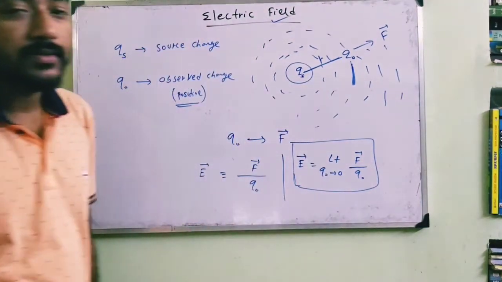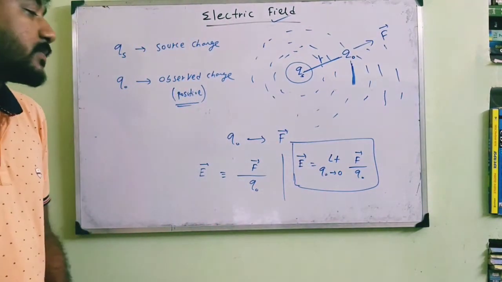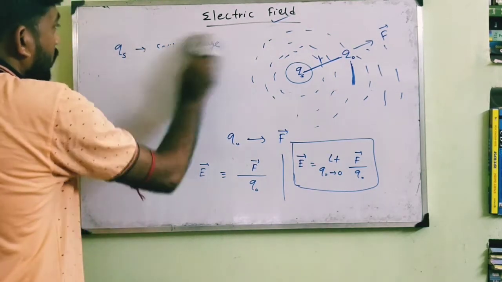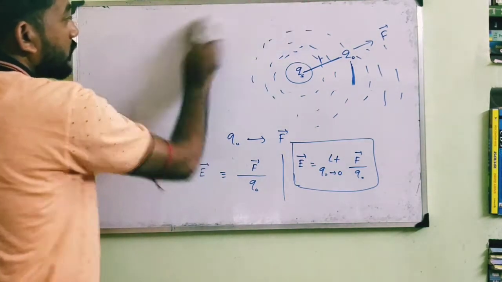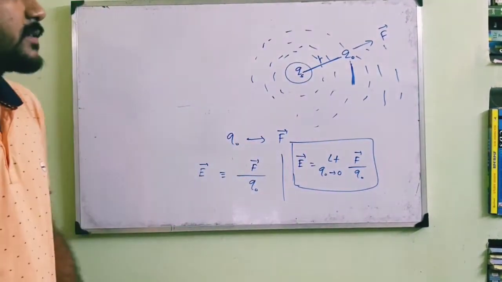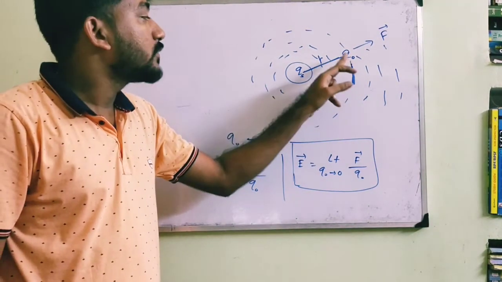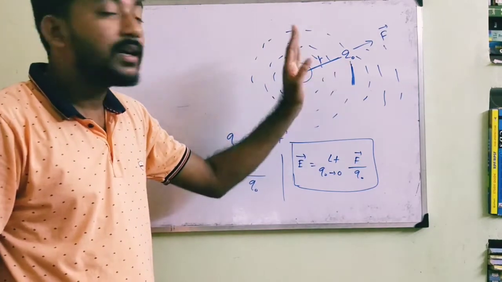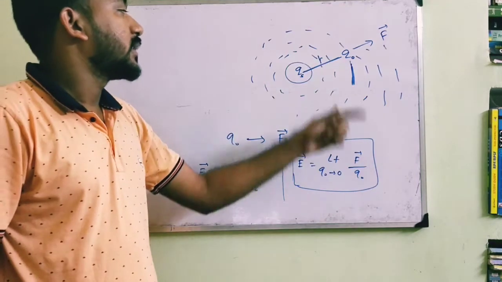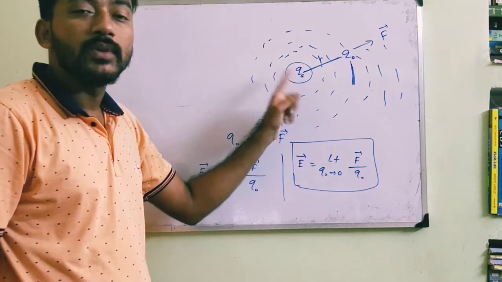Now let me discuss the physical significance of this definition. When we take a test charge Q0 over here, if this Q0 charge is not very small, if it is a moderate or big amount of charge, then it will disturb the source charge Qs.